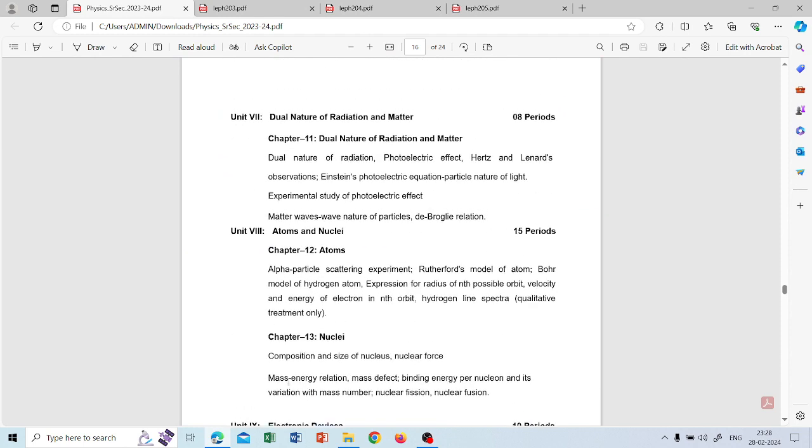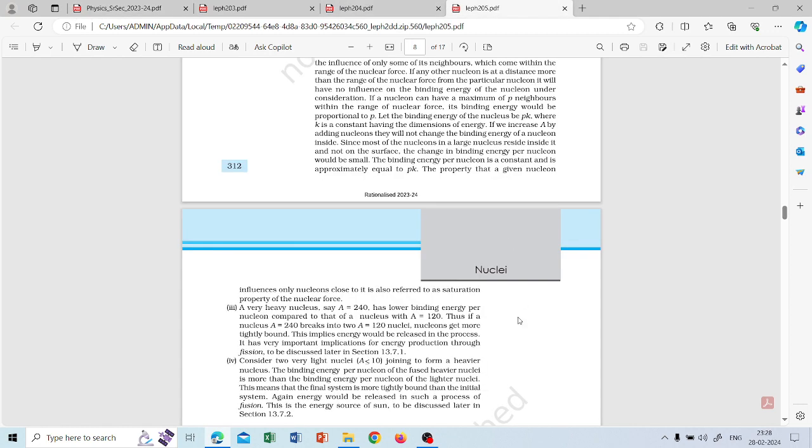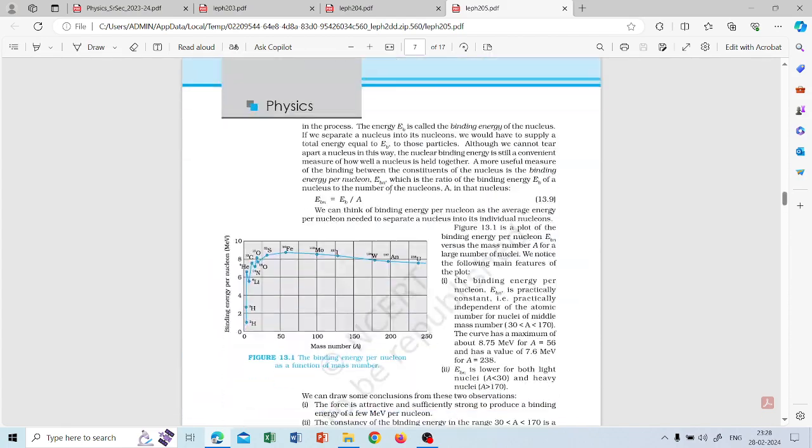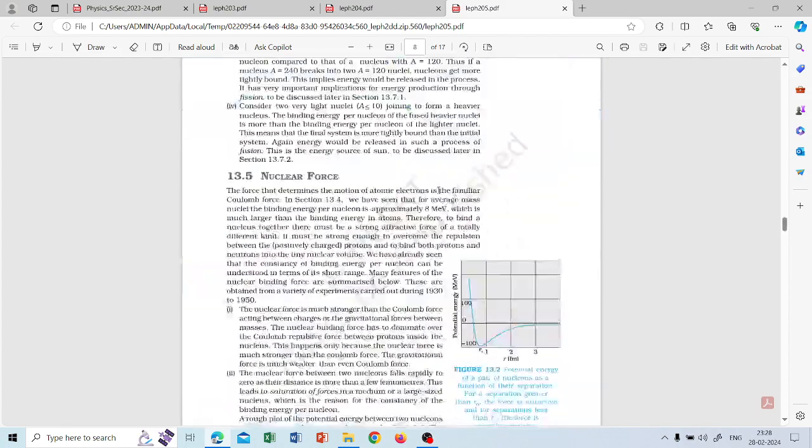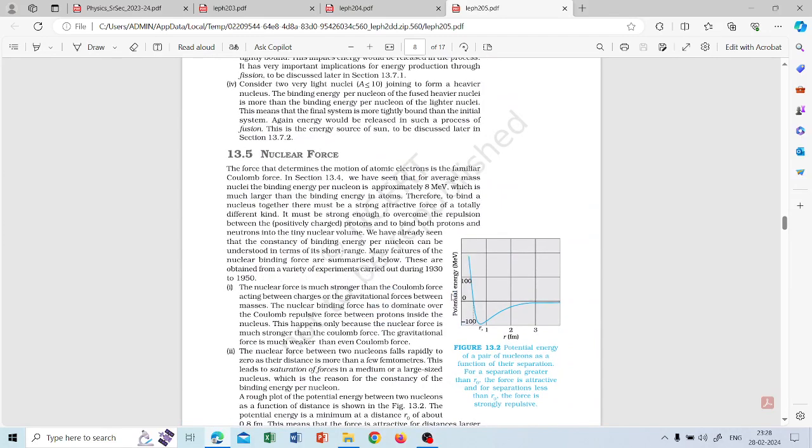What is a nuclear force? You have to know, and the mass energy relation, E is equal to mc square, and what is a mass defect. And then binding energy per nucleon and its variation with mass number. The two curves: definitely you can expect one question from these two parts, either this one or the nuclear force curve.